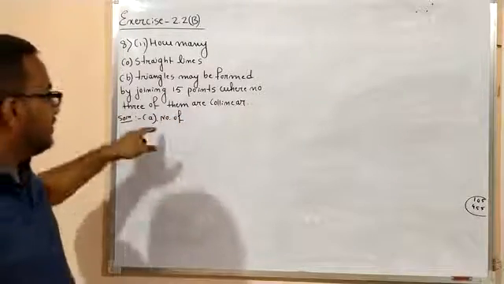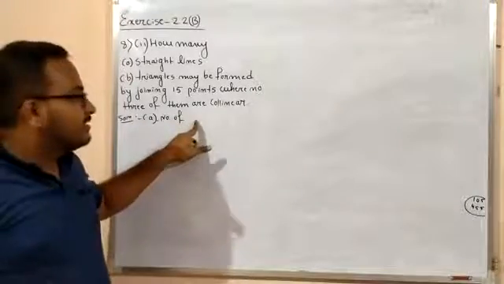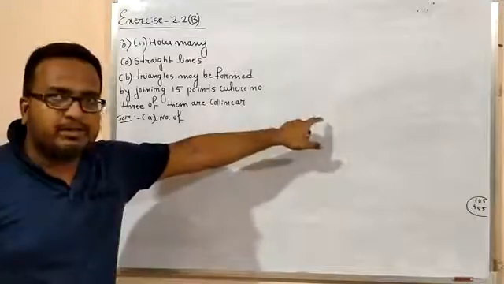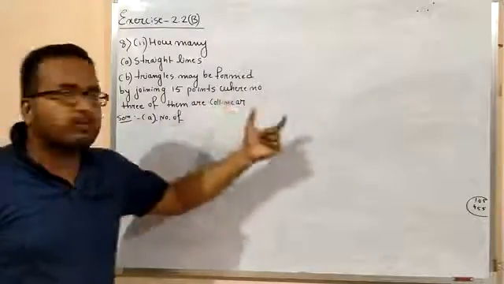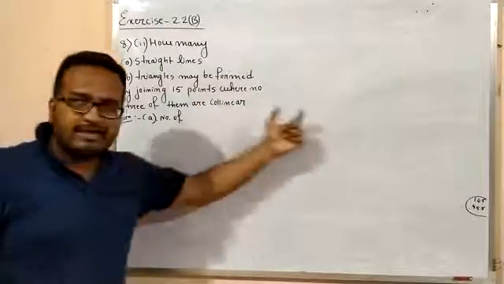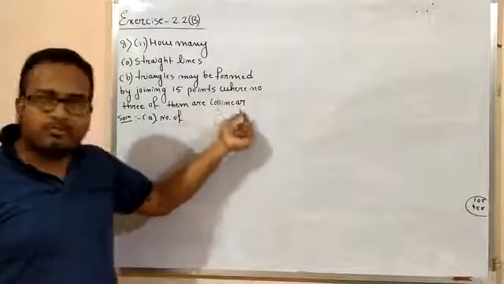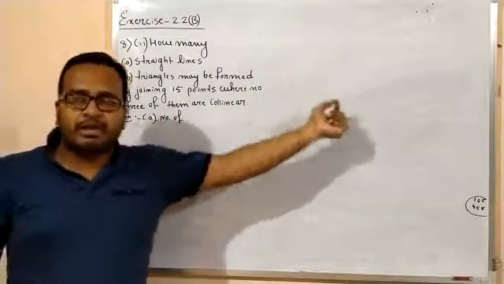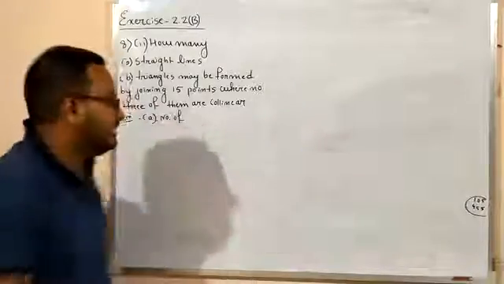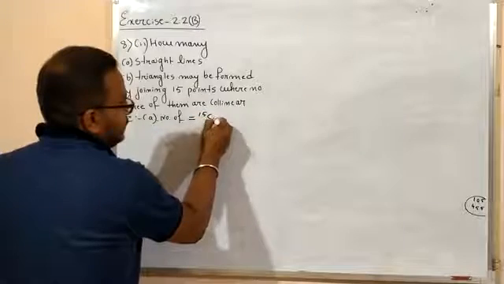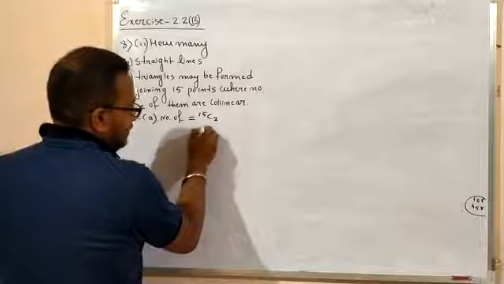I am not going to write. Number of straight lines that can be formed by joining 15 points where no 3 of them are collinear. Okay, you just write here that the number of straight lines that can be formed by joining 15 points where no 3 of them are collinear is equal to what? 15C2. Okay, you just calculate it.